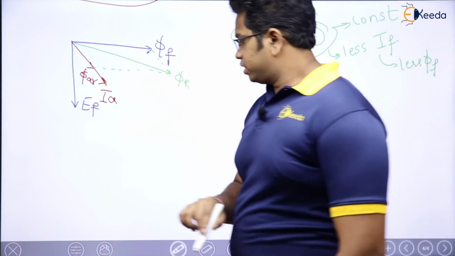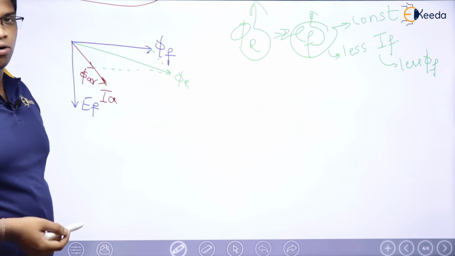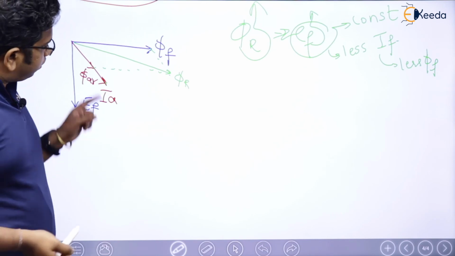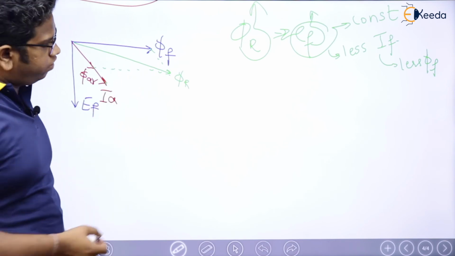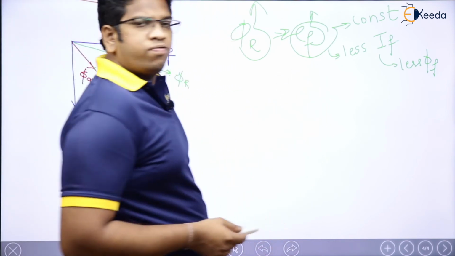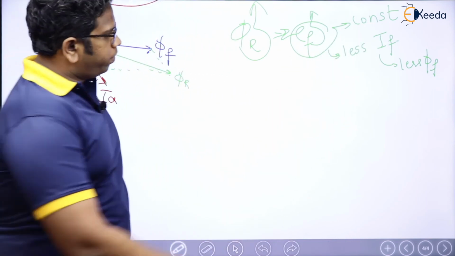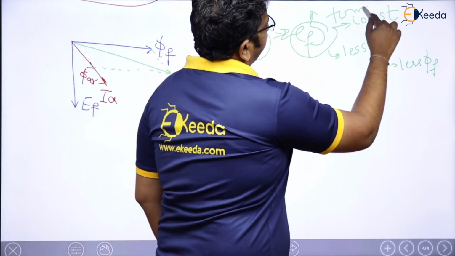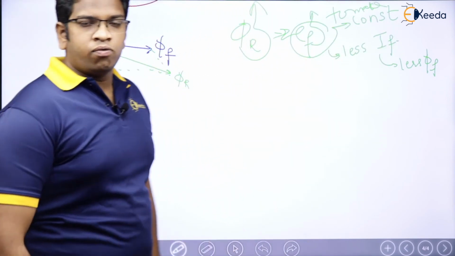Getting my point, right? Because of this leading load, the net or resultant flux has been increased. If resultant flux is increased, EF will be increased. To make EF constant, let me write that, otherwise people may think it is constant, what should I do?